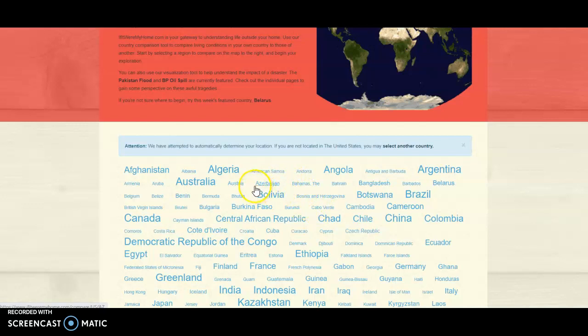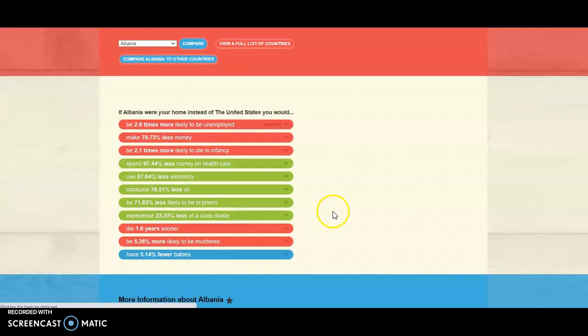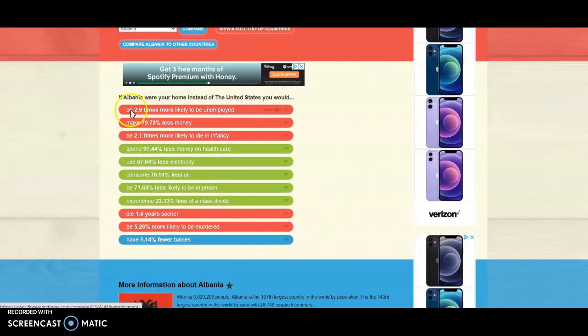So let's just pick, where's Albania? There we go. Let's pick Albania. So click on that, and I get these little bars here. Generally the red bars would mean that this statistic is worse than in the United States, and the green bars would mean this statistic is better than the United States.